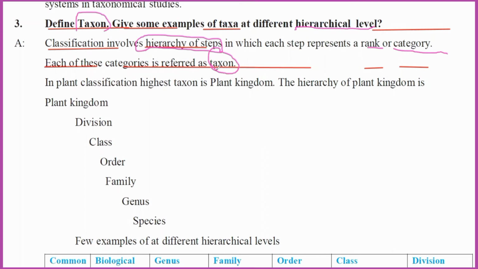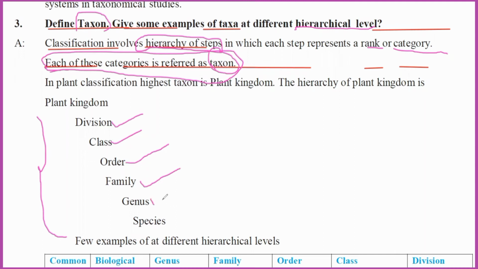So classification involves a hierarchy of steps. Each step represents a rank or category, and each of these categories is referred to as a taxon. For example, division is one taxon, class is one taxon, order is one taxon, family is one taxon, genus is one taxon, species is one taxon. So all these are nothing but a hierarchy of steps.